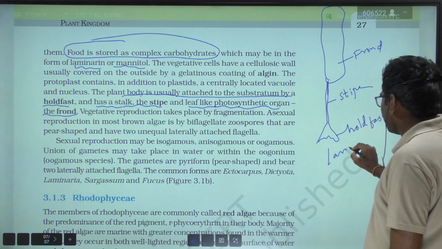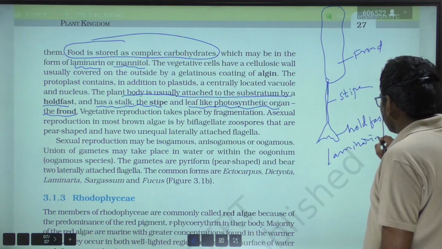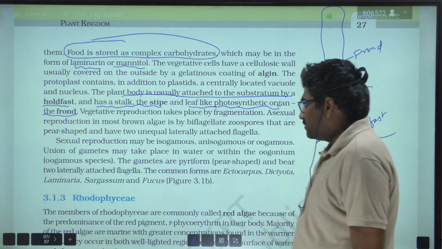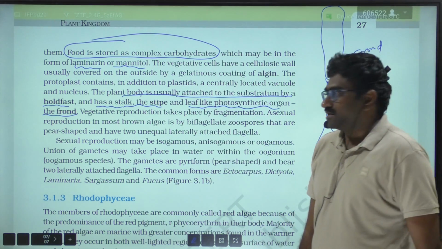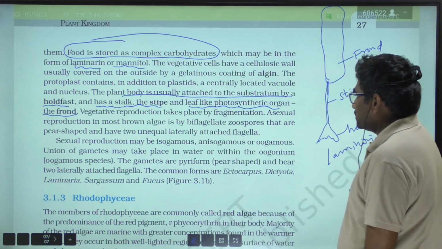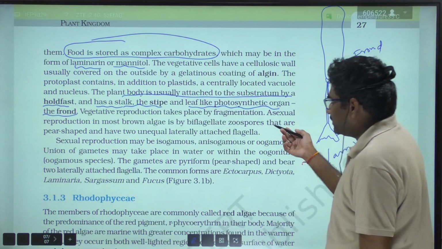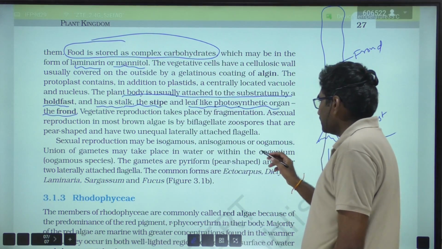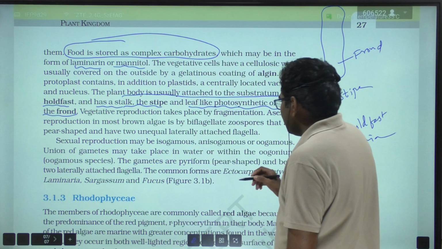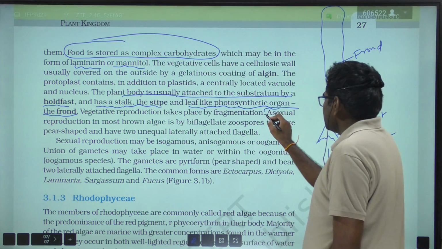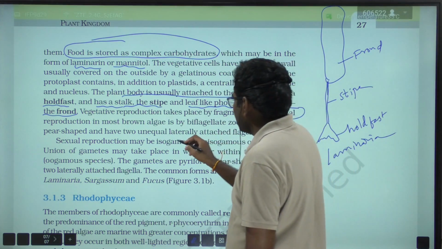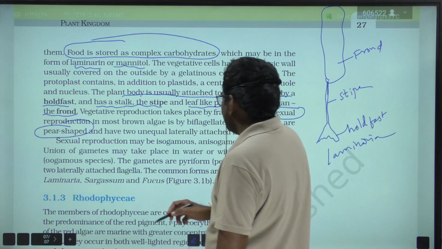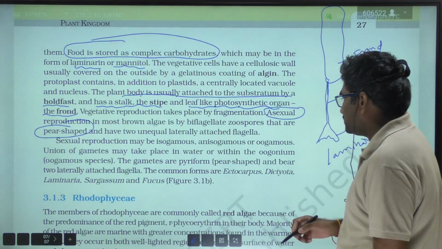Laminaria, which can grow above 90 meters, 100 meters height also. Vegetative reproduction mainly takes place by fragmentation. Already we had talked in the general characters, and the most important thing to remember is that asexual spores are pear shaped and have two unequal gametes.